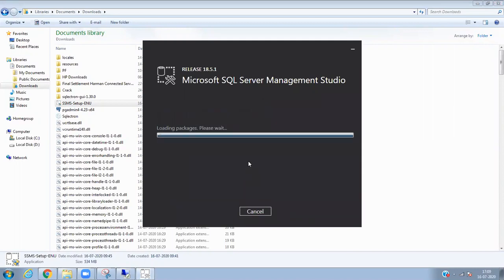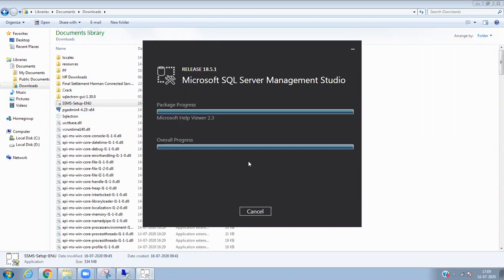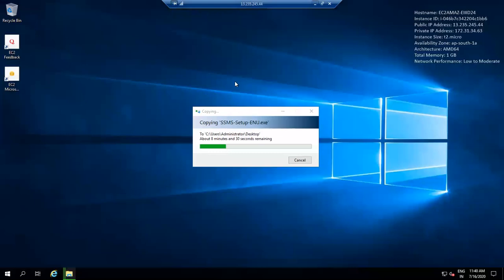In the organization, you have to do the same thing in the server. Basically, you can create and manage the database using this studio. So let it install.